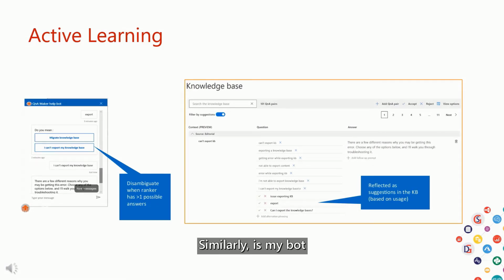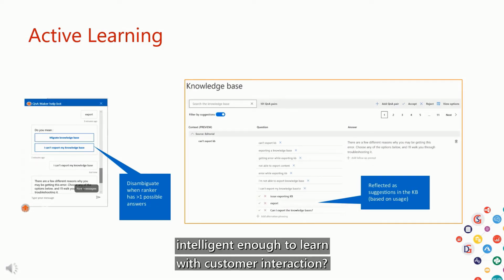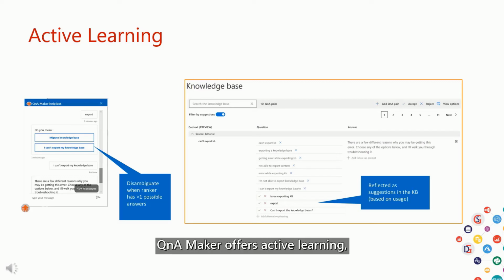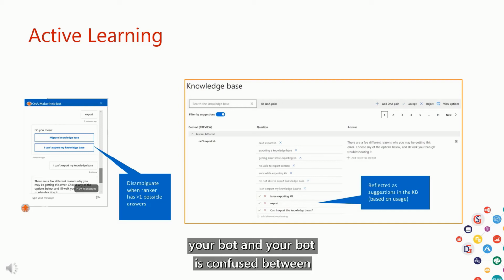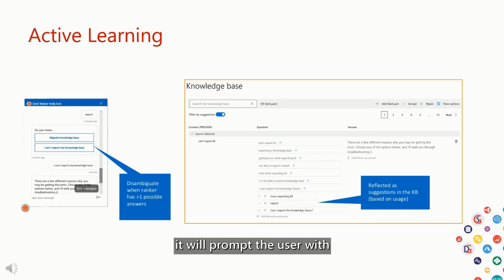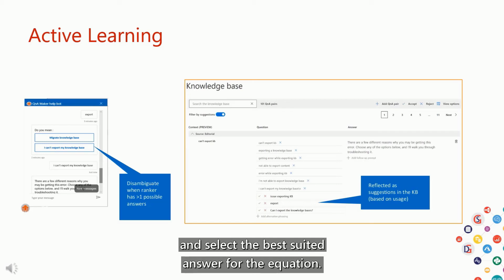Similarly, is my bot intelligent enough to learn with customer interaction? QnA Maker offers active learning where your bot learns in real time based on the real usage of the bot. So when you ask a certain question to your bot and your bot is confused between multiple answers, which can be the best candidate for that particular query, our bot will prompt the user with those multiple options and let users take a call and select the best suited answer for their question.